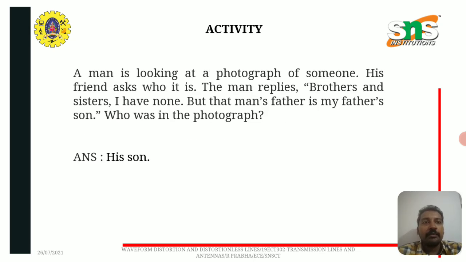Activity: a man is looking at a photograph of someone. His friend asks who it is. The man replies, "Brothers and sisters, I have none, but that man's father is my father's son." Who was in the photograph? The answer is his son.